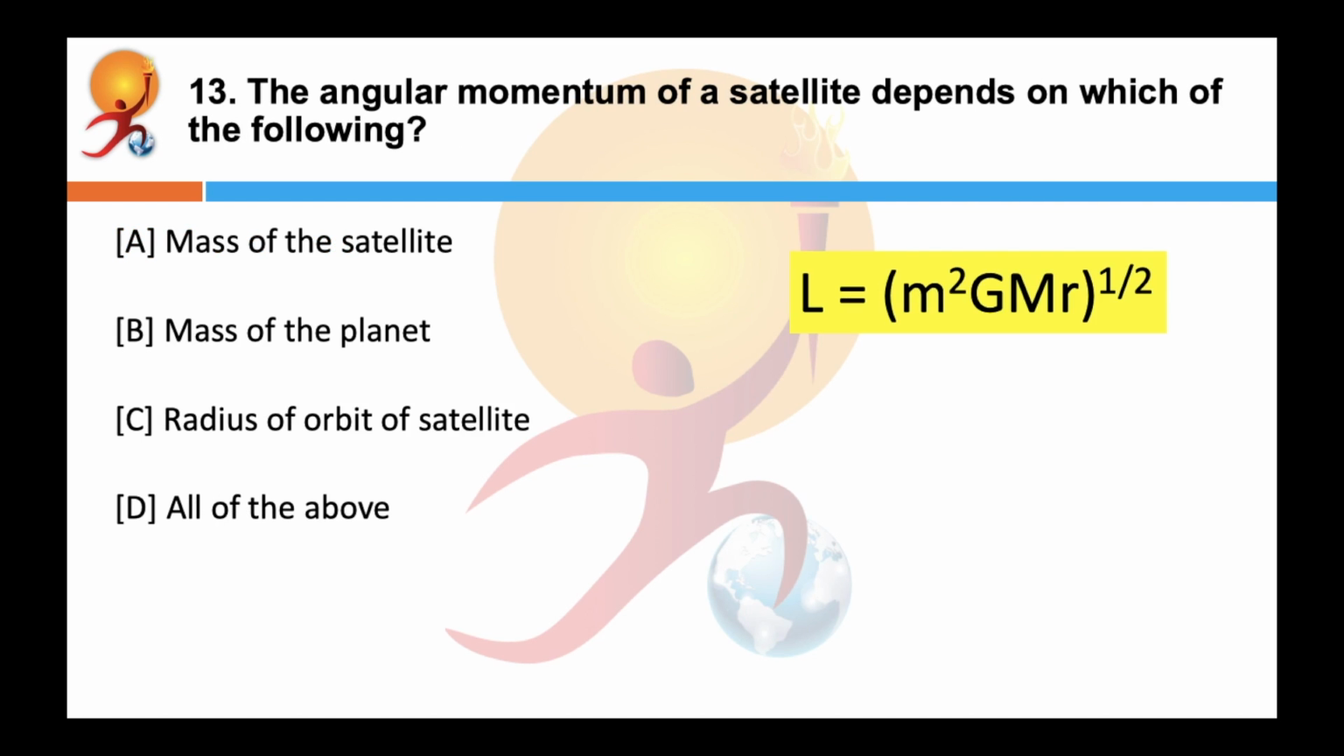The angular momentum of a satellite depends on which of the following? Your answer is all of the above. If you look at the formula, the angular momentum of a satellite depends on the mass of the satellite, mass of the planet, radius of orbit of satellite, and it is denoted by L.